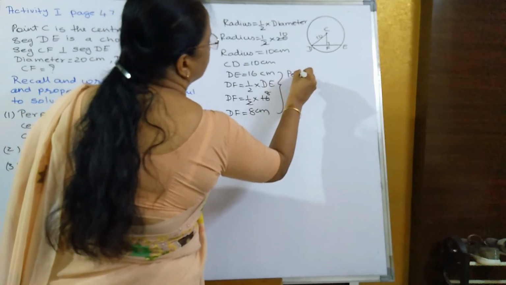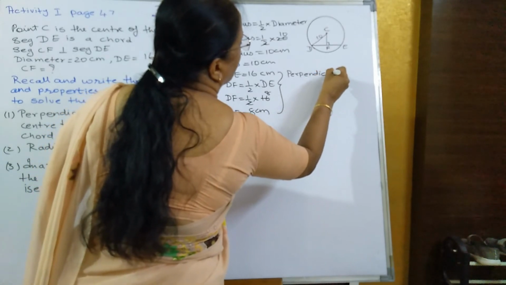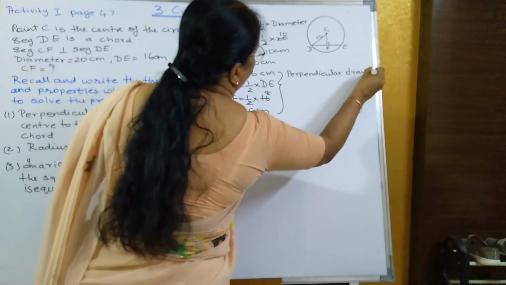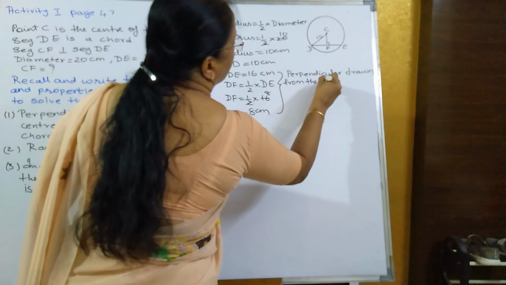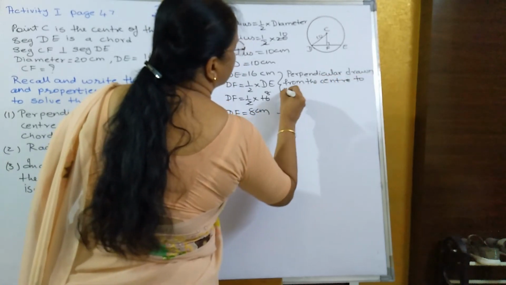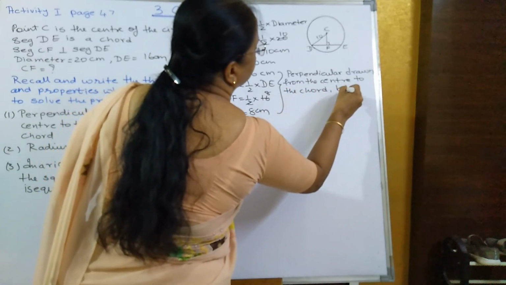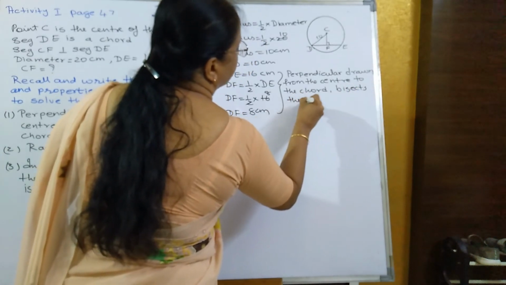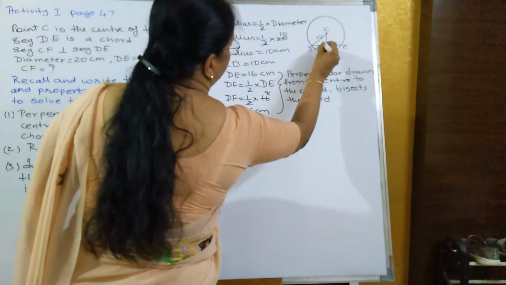So which property I have used over here? Perpendicular drawn from the center to the chord bisects the chord. So we have got DF is equal to 8 centimeter.